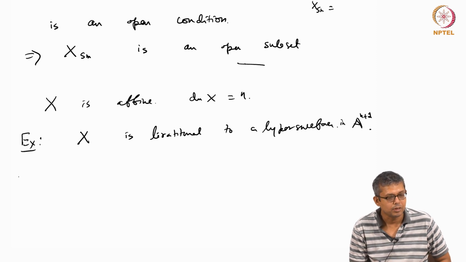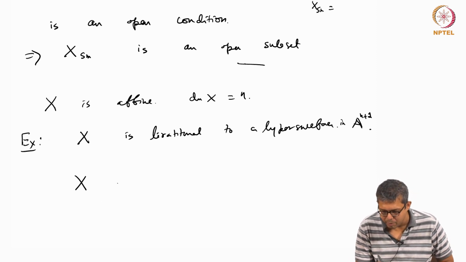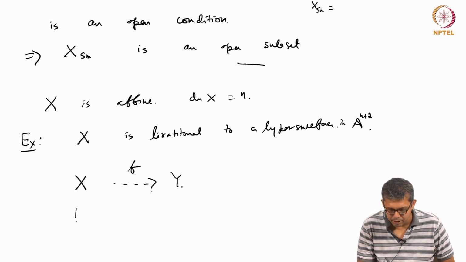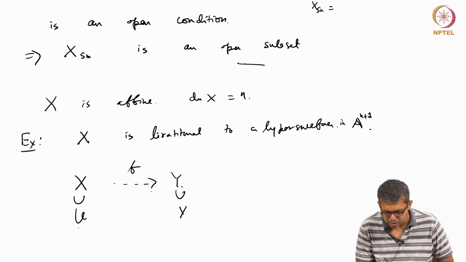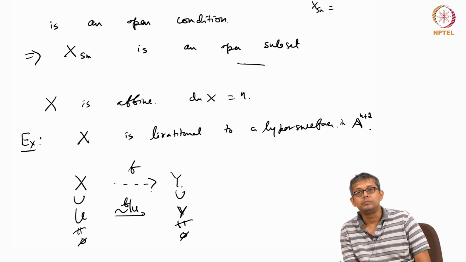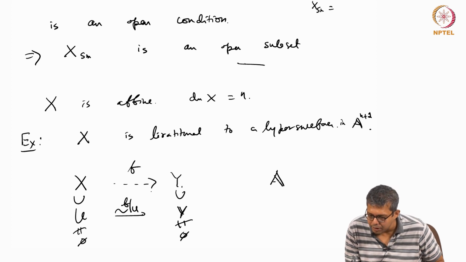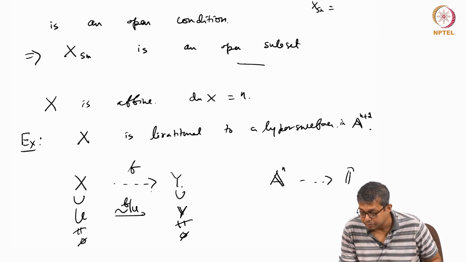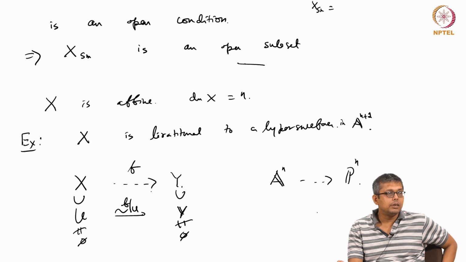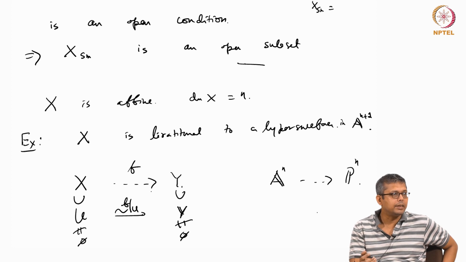I'll use this. So what does birational mean? X and Y are birational, and I write it with that dotted arrow, X to Y, if there is a non-empty open subset U and V such that when you restrict F to U, this is an isomorphism. Example: An and Pn are birational, because Pn has an open subset which is isomorphic to An. There are many, the standard open subsets. These are all birational, An, Pn.